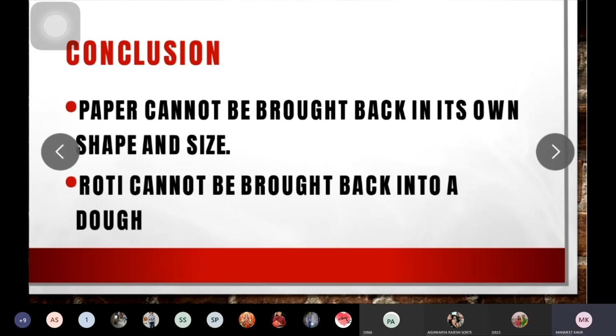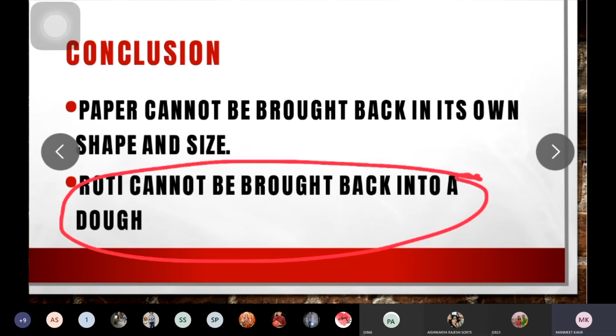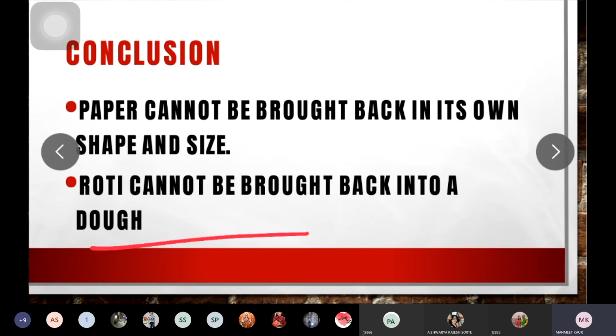Now what you have concluded with these two activities is that paper cannot be brought back into its own shape and size once you cut out any shape from it, and a roti that is baked on the tawa cannot be brought back into dough. So these are examples of irreversible changes.